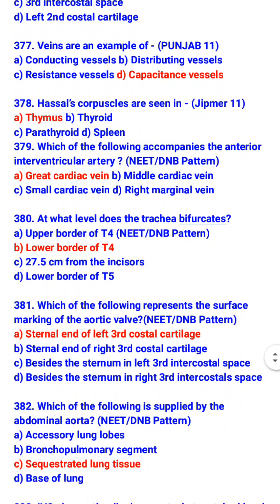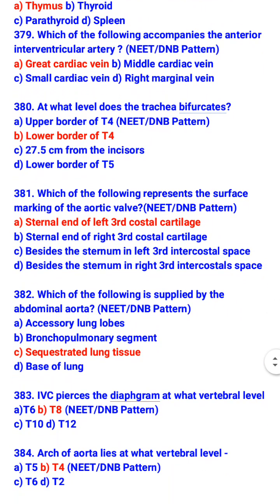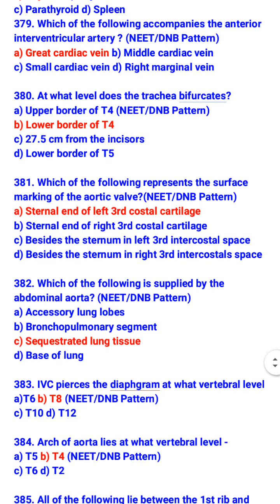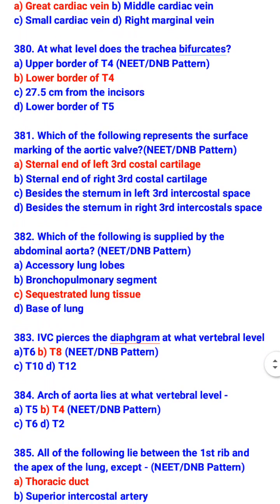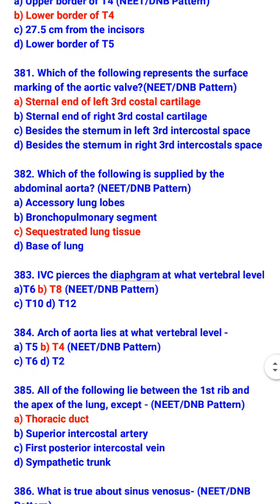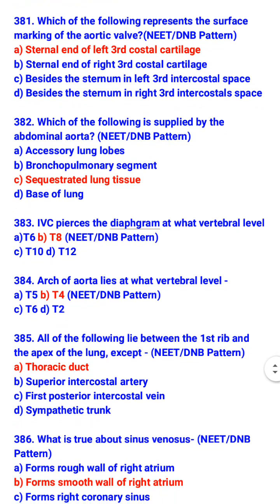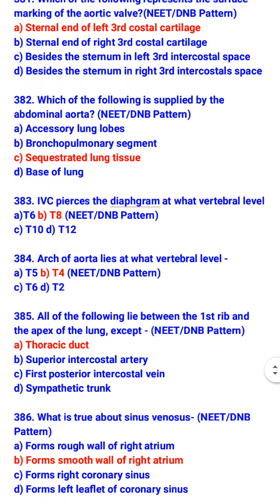Lower border of T4. Which of the following represent the surface marking of the aortic valve? Sternal end of left third costal cartilage. Which of the following is supplied by the abdominal aorta? Sequestrated lung tissue. Inferior vena cava pierces the diaphragm at which vertebral level? T8. Arch of aorta lies at what vertebral level?